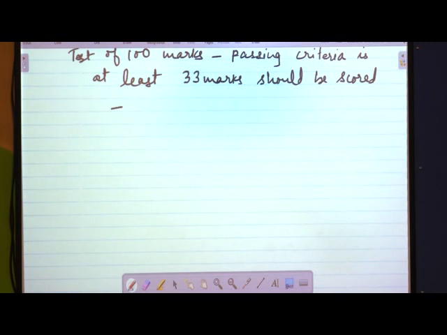What does it mean? It means very simple: if you are scoring 33 marks, you have passed. 34, it can work, not a problem. And if you are scoring 100 out of 100, very good. But the minimum is 33. If you are scoring 32, you are failing. At least 33 marks, the minimum 33 you should score. Now this is the at least example.